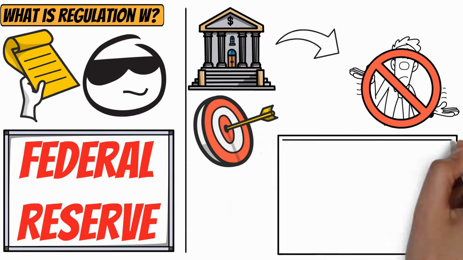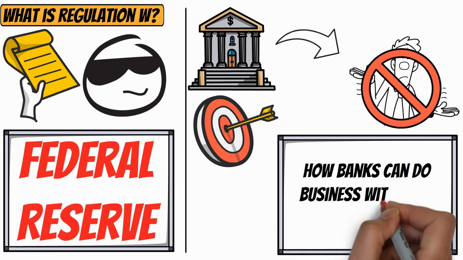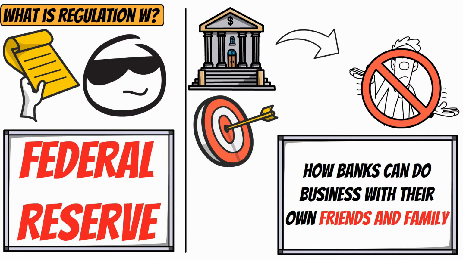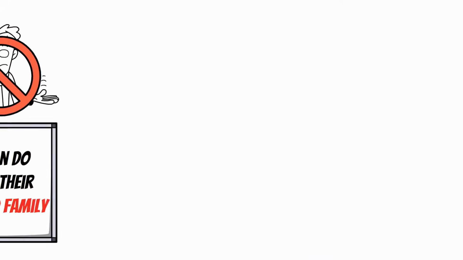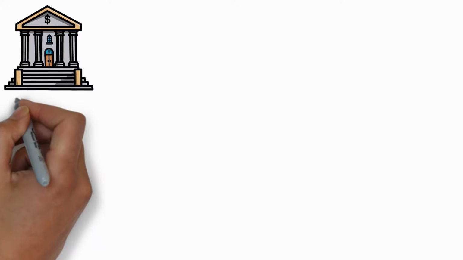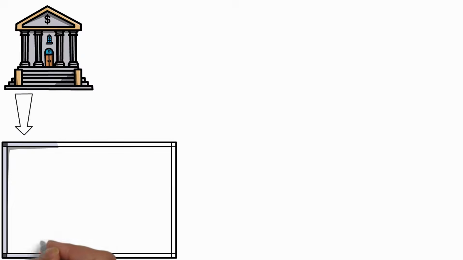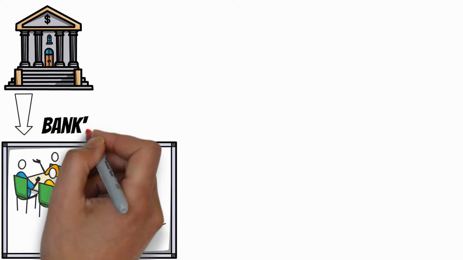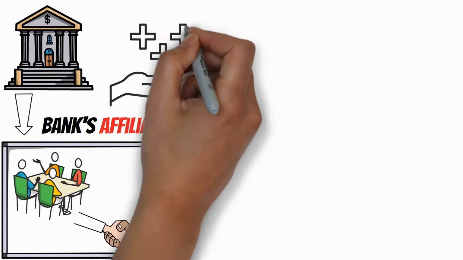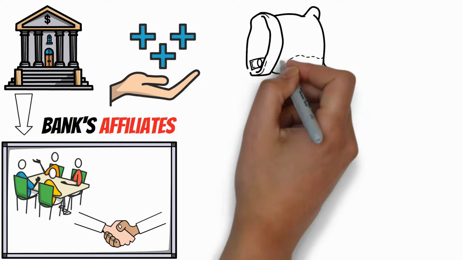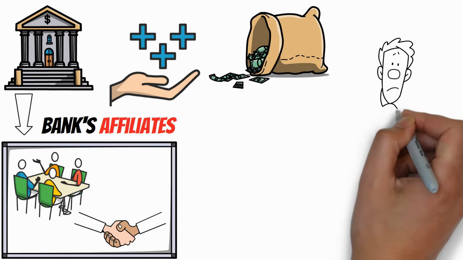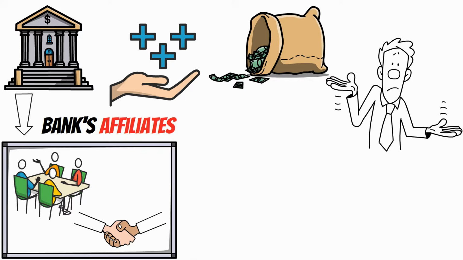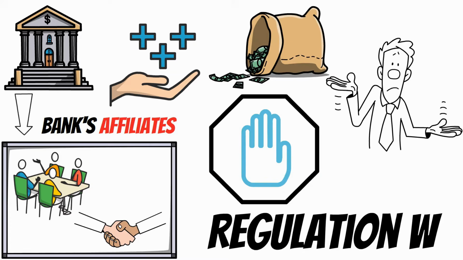It mainly focuses on how banks can do business with their own friends and family, which in banking terms are called affiliates. Imagine your bank has a big family. This family includes other companies that the bank owns or is connected to in some way. These family members are the bank's affiliates. Now, if a bank were to do too many favors for its family members, it could end up losing a lot of money or not treating all its customers fairly. Regulation W helps to prevent that.